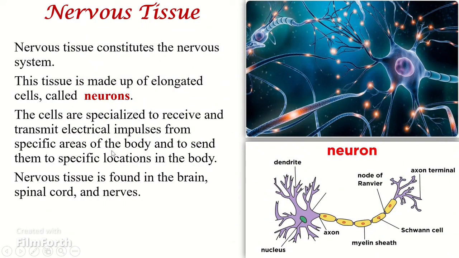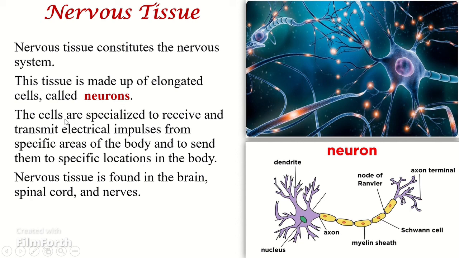The last type of tissue is the nervous tissue. The nervous tissue constitutes the nervous system. This tissue is made up of elongated cells which are known as neurons. The neuron comprises various parts: the body of the neuron, which consists of the nucleus and the dendrites, the axon, that is the tail part, the axon terminal, the node of Ranvier, which is between two myelin sheaths, and the Schwann cells, which are found on the myelin sheath.